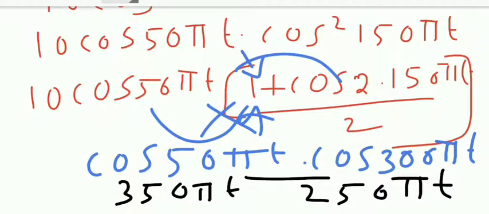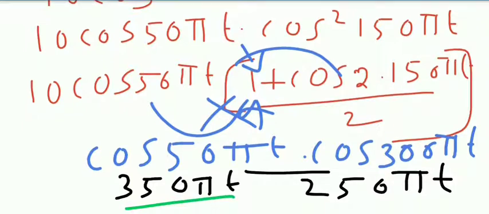Why? Cos A into cos B, it is some equation, right? It will give cos A plus B plus cos A minus B by 2. That is not required because we are bothered about only frequency. So the answer will have either A plus B or A minus B only. So either it will be 300 plus 50 or 300 minus 50. So what is the answer? I will get a frequency component 350 pi or 250 pi. For the Nyquist sampling theorem, Fs is greater than 2 F max. So I have to choose the maximum value. So I choose 350 pi t.